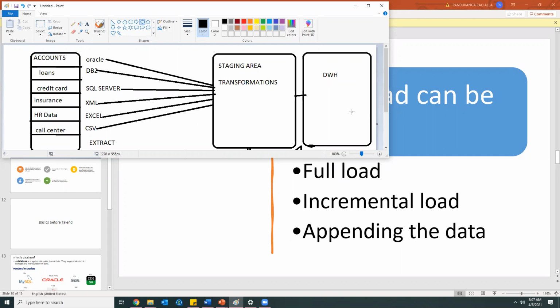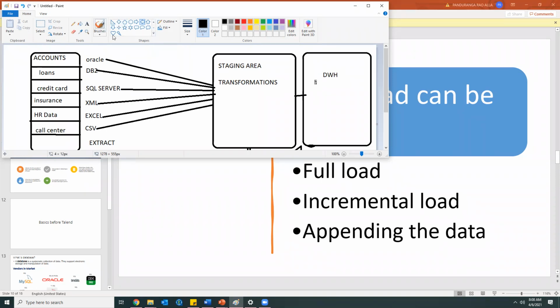So appending the data means, for example, yesterday I told you I have 10 records. If I do any modification to those records, say yesterday I opened an account with the name Vishal Raj, and by mistake the spelling was mistyped, then we'll do the modification.